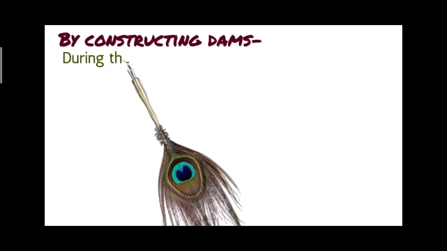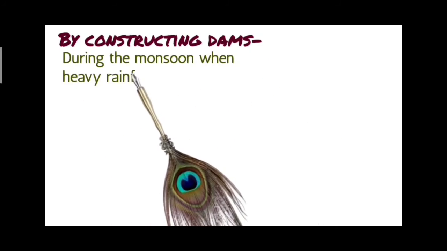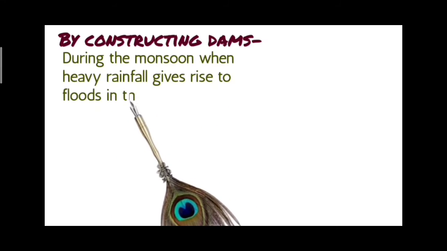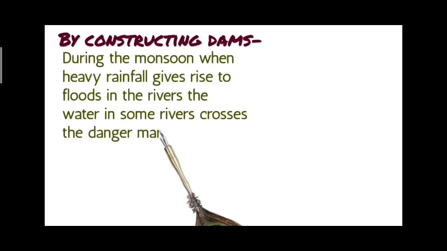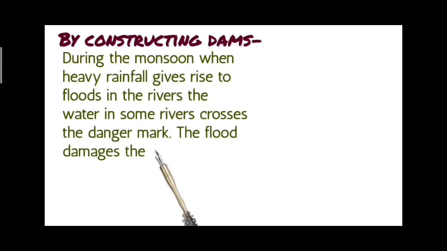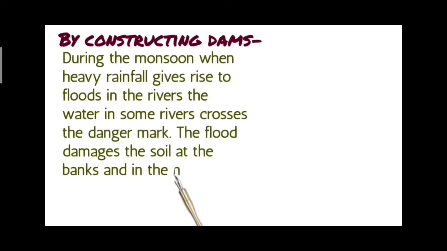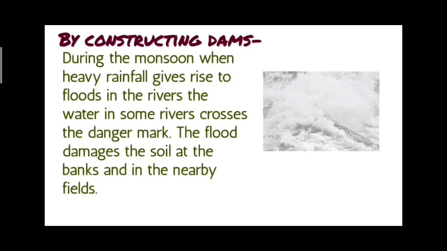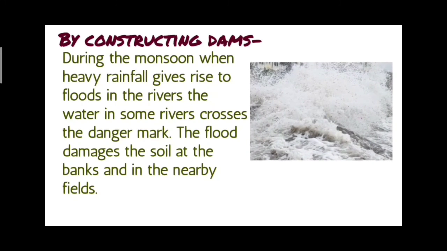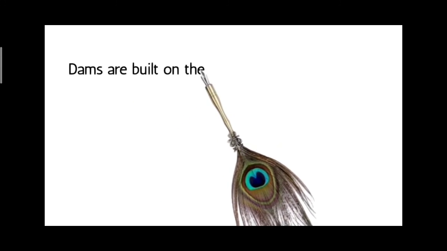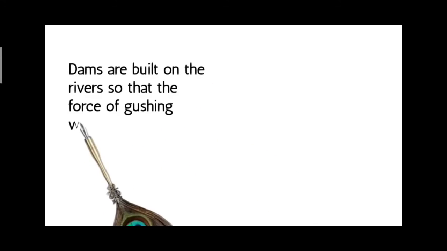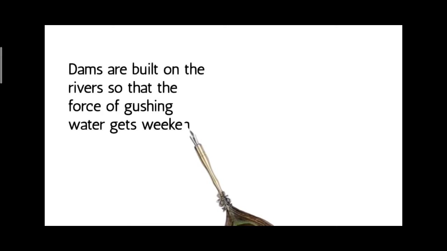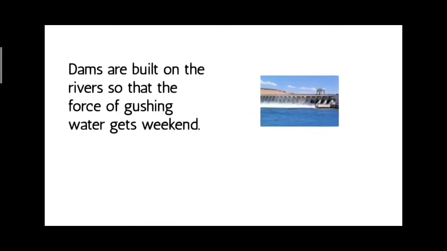By constructing dams. During the monsoon, when heavy rainfall gives rise to floods in the rivers, the water in some rivers crosses the danger mark. The flood damages the soil at the banks and in the nearby fields. Dams are built on the rivers so that the force of gushing water gets weakened.